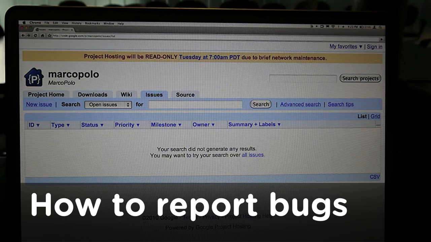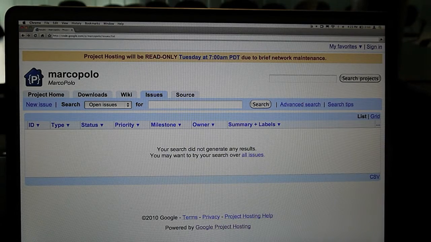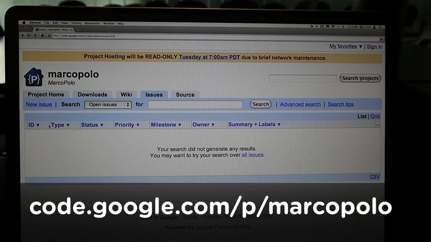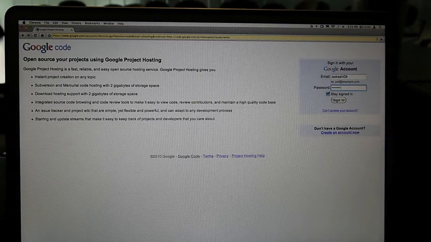All right, last but definitely not least, we're going to show you the Google Code page that you'll be using to let us know about any bugs or errors that you encounter. So the URL is here. We'll give you probably a better look at it in post-processing. So if you encounter a bug, you can click the New Issue button, and you'll have to sign in with your Google account. If you really don't want us to know who you are, feel free to make a new Google account.